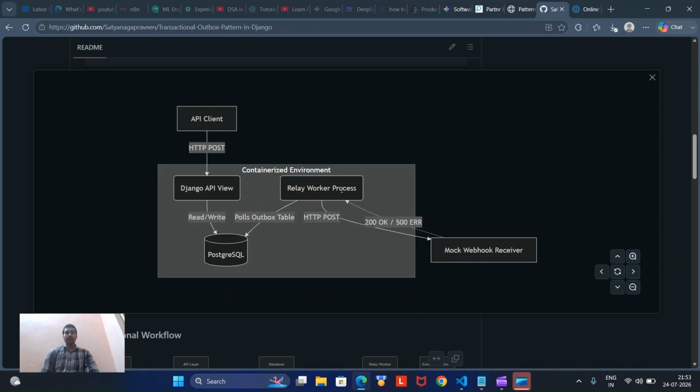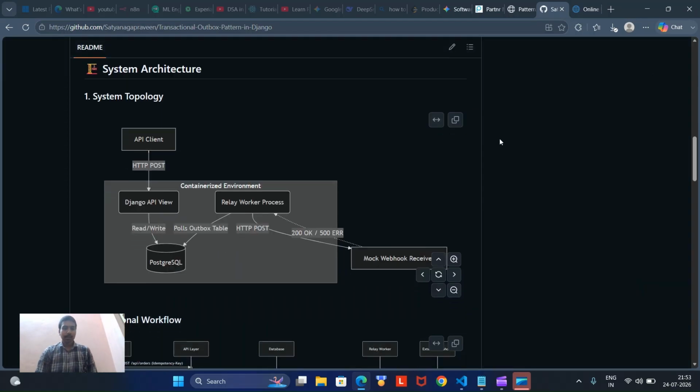the relay worker process polls the outbox table in the database, takes the message from the outbox event table, and makes an HTTP POST request to our webhook receiver, which is our message broker. It will verify whether it is a 200 or a 500 status code. 200 means OK, shown with a green symbol, and 500 means an internal server error, such as a network failure or anything.